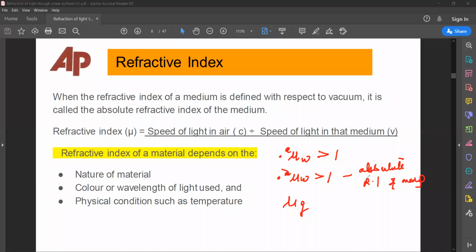Okay? Write, children: more the value of the absolute refractive index, more denser is the medium.